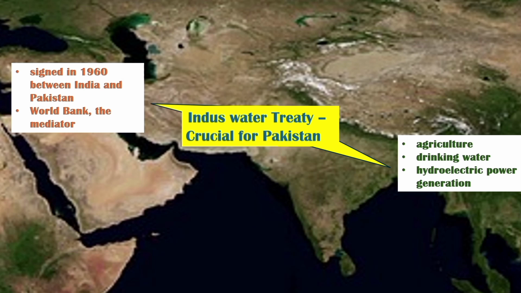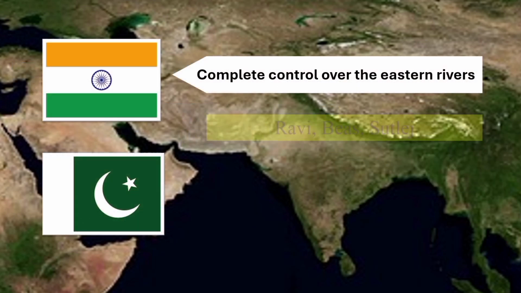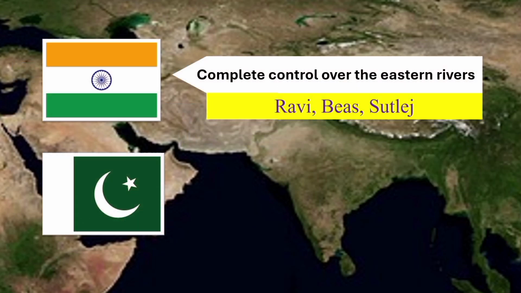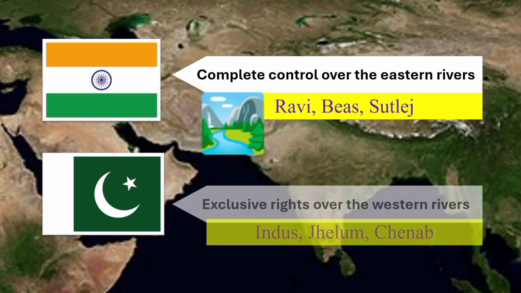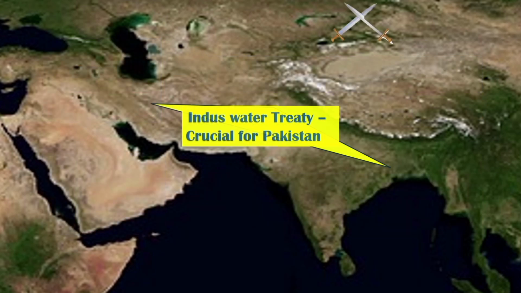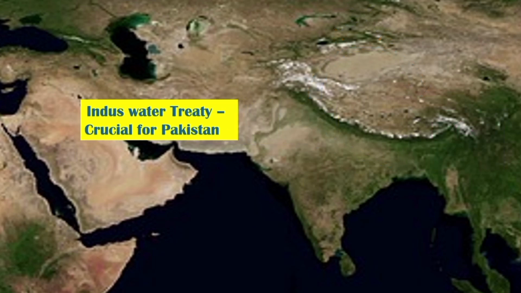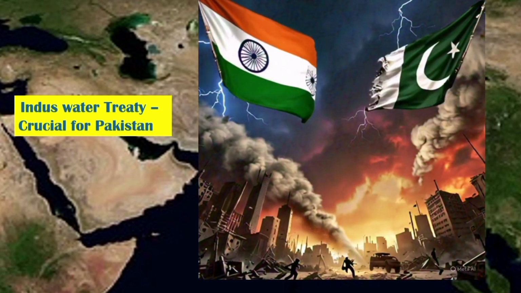Signed in 1960 between India and Pakistan with the World Bank as a mediator, the treaty allocates control of the 6 rivers of the Indus Basin, where India has complete control over the eastern rivers and Pakistan has exclusive rights over the western rivers. During times of heightened conflict or war with Pakistan, India uses its control over the eastern rivers as a tool of influence or pressure during times of conflict with Pakistan.